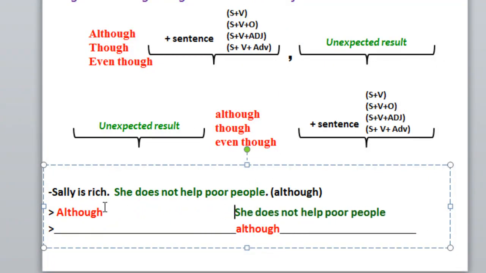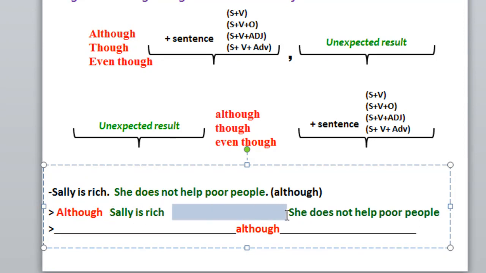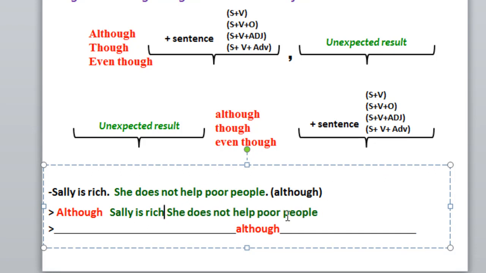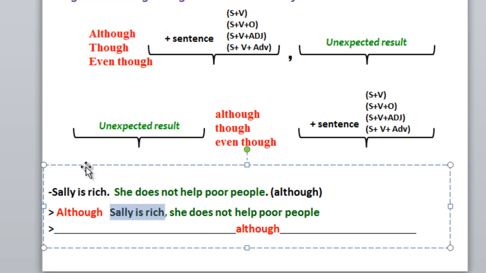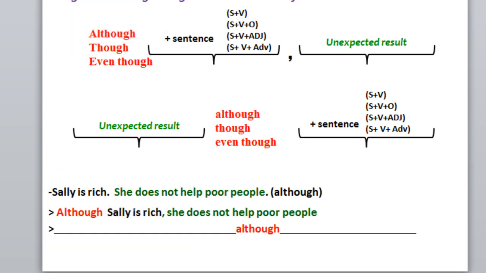So, "although Sally is rich," comma, we put a comma to separate the two clauses from each other. Although Sally is rich, she doesn't help poor people.